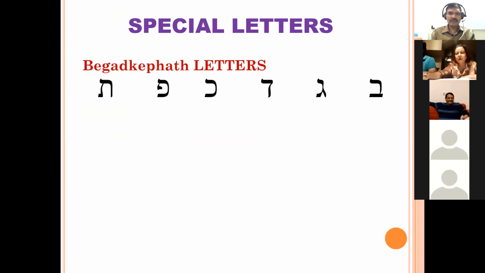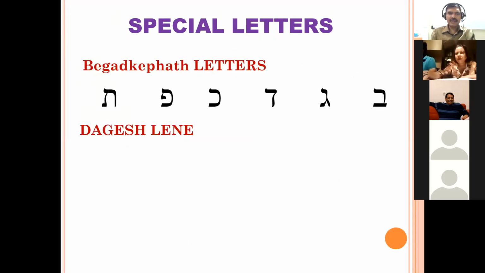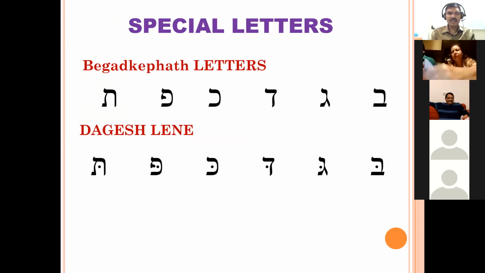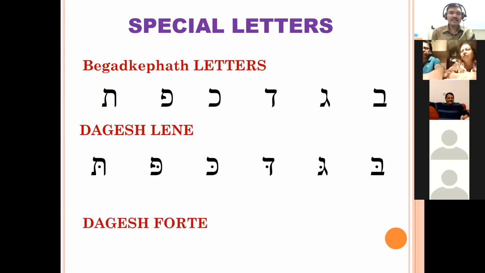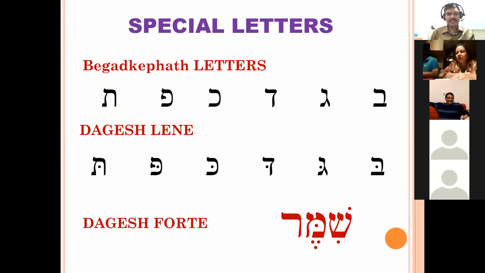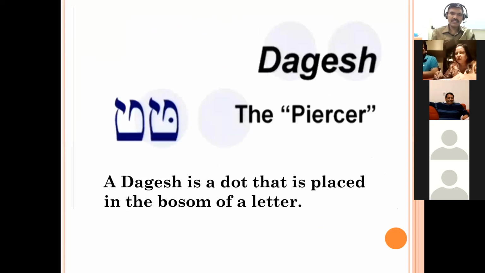Then we just now have seen the Begad Kefat letters. When we put a Dagesh in those 6 letters, it is called Dagesh Lene. And another is Dagesh Forte. For example, this word is Shimmer, that is to keep. In Mem, we see the doubling Dagesh. Because of that, the pronunciation of Mem is double. Then we have seen Dagesh is the dot that is put in the bosom of a letter, that is called the piercer.